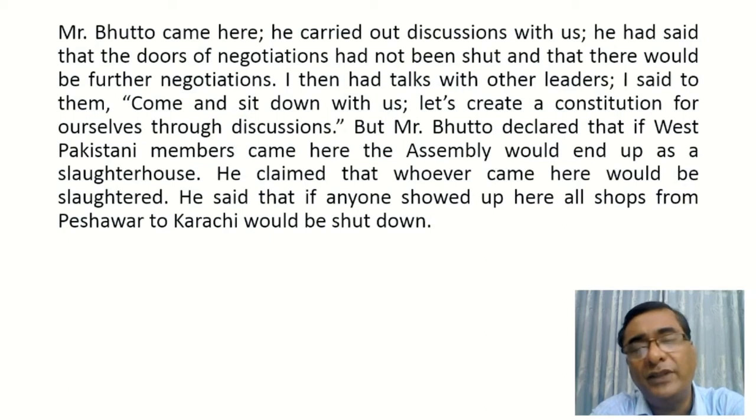But Mr. Bhutto declared that if West Pakistani members came here, the assembly would end up as a slaughterhouse. Now, this is completely illogical. There was no logic behind this statement, because Mr. Bhutto was trying to avoid this sort of assembly, and that is why he was telling all these lies.